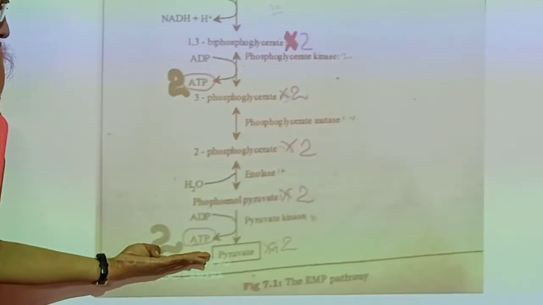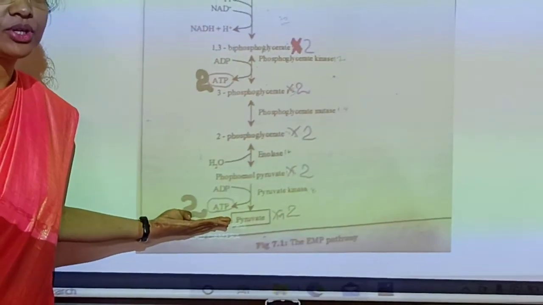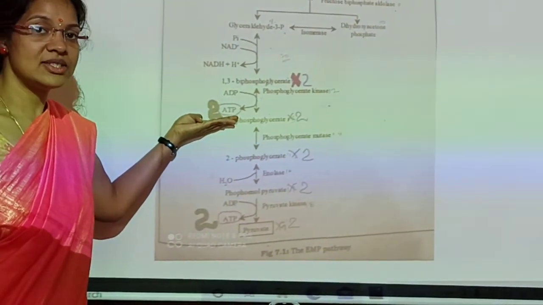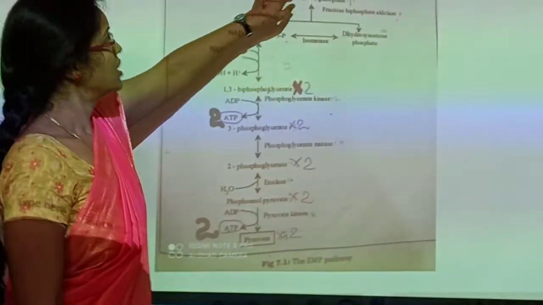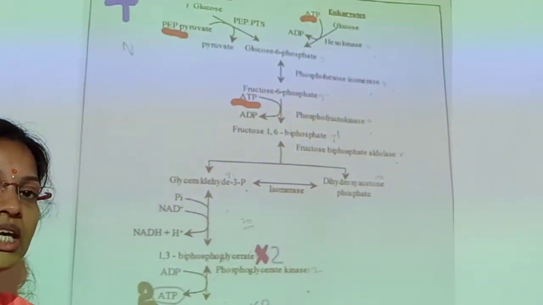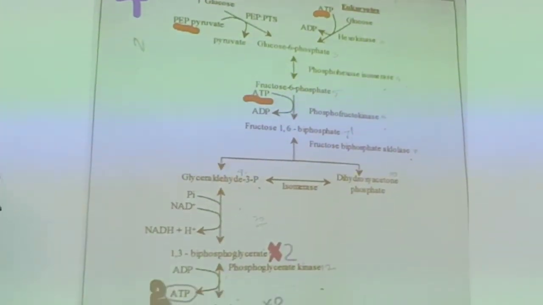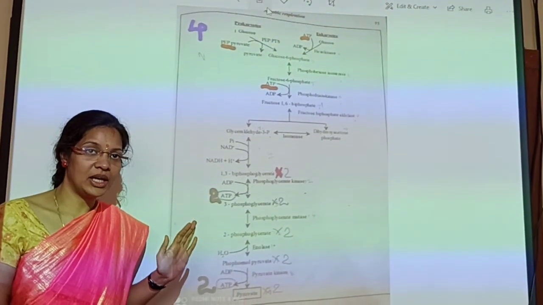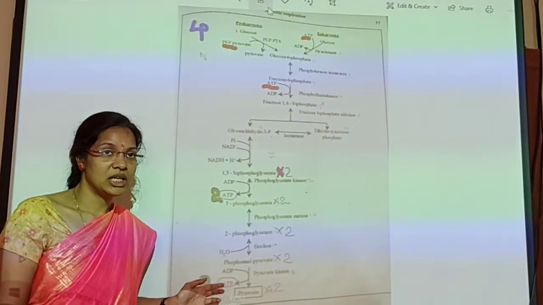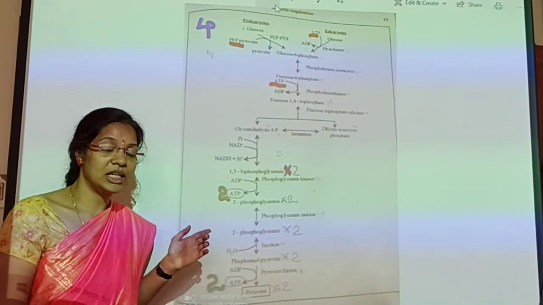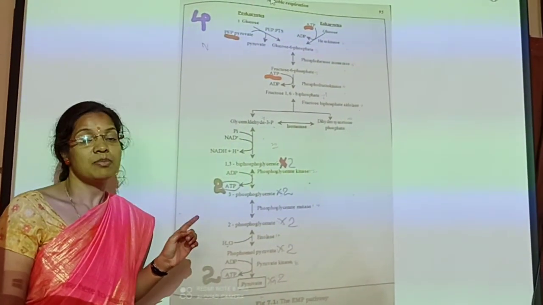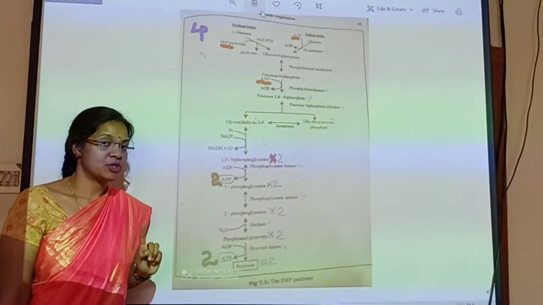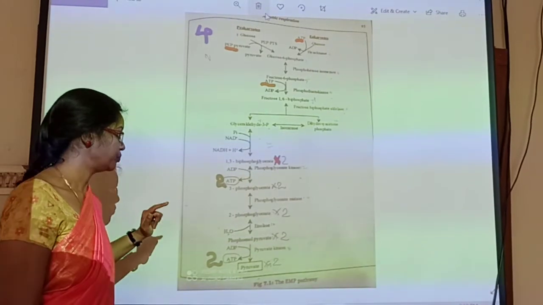Another two ATP are generated here, again by substrate level phosphorylation. That means a total of 4 ATP is generated, whereas a total of 2 ATP is utilized. So 4 minus 2 gives the net yield of 2 ATP in glycolysis, the EMP pathway, via substrate level phosphorylation.